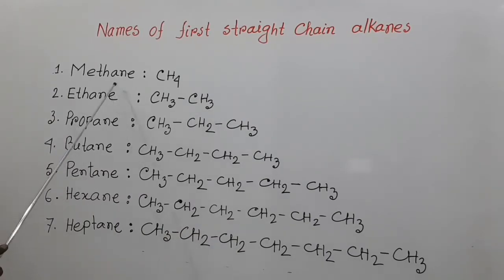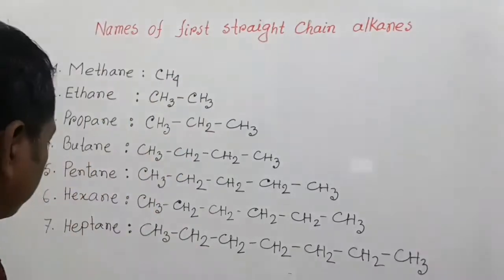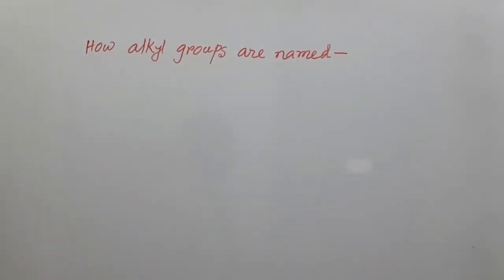This is methane, CH4; ethane, CH3CH3; propane, CH3CH2CH3; butane, CH3CH2CH2CH3; pentane, CH3CH2CH2CH2CH3; hexane, CH3CH2CH2CH2CH2CH3; and this is heptane, and we get octane, nonane, decane. My dear students, now how are alkyl groups named?